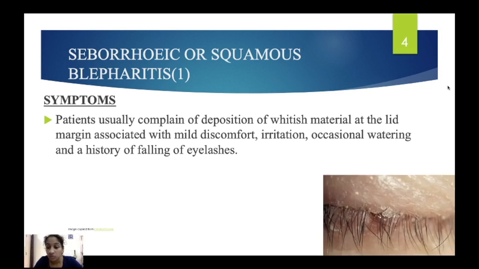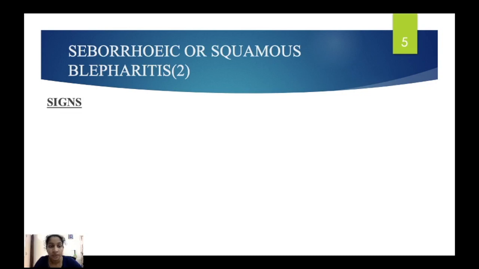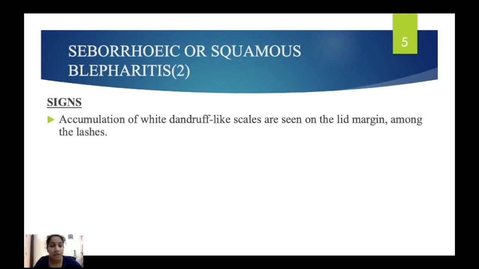In this picture you can see it appears at the root of the eyelashes or the lid margin. You can see whitish deposition. Signs: accumulation of white dandruff-like scales is seen on the lid margin. When the patient comes and we examine, we can see dandruff-like structures in the eyelashes.